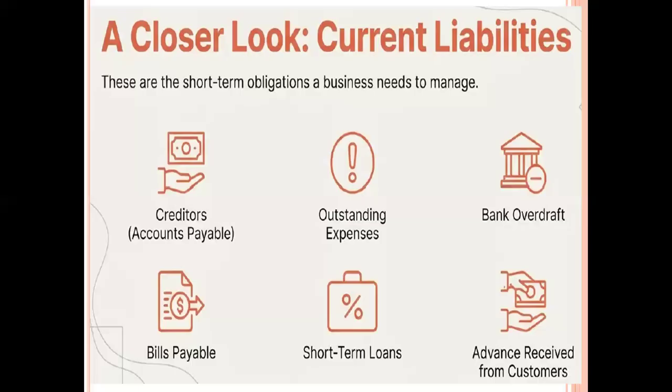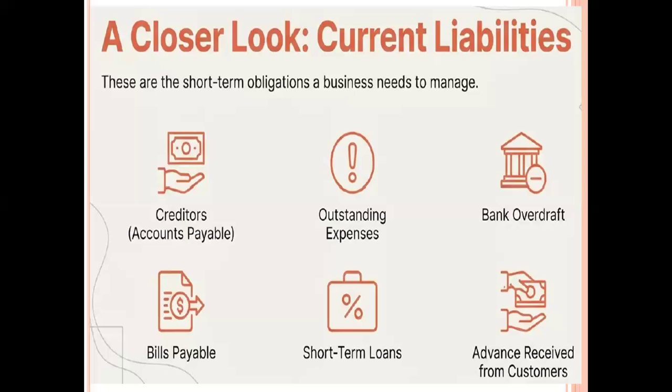Likewise, the company borrows an amount from a financial institution, bank, or friends and relatives, and that amount should be paid within a shorter period, within less than 1 year. It is called short-term loans. It is also an important element of the current liabilities. Likewise, the company also has overdraft facilities from the bank.